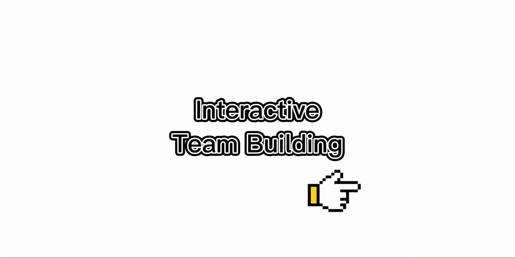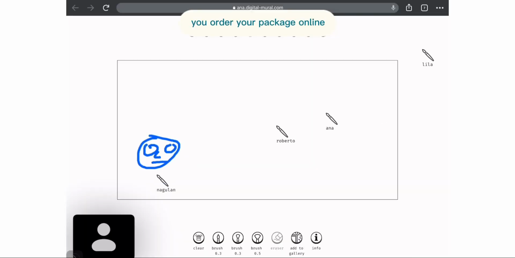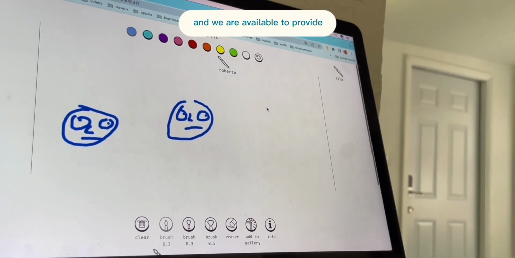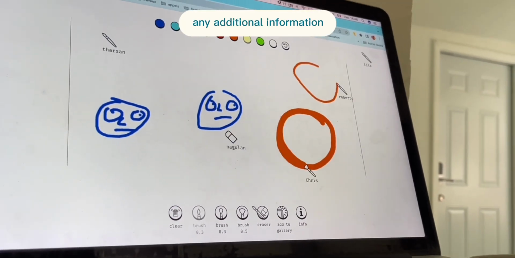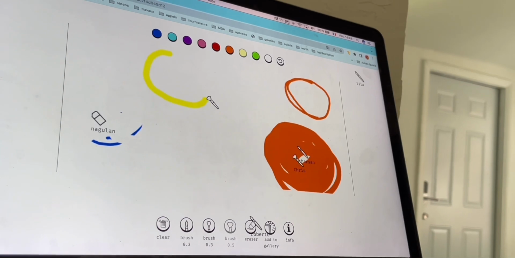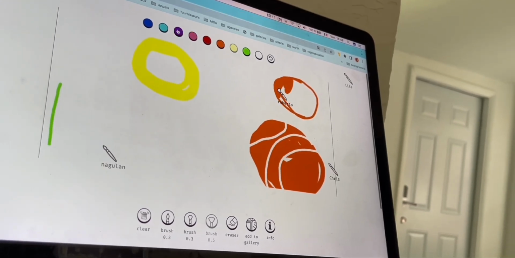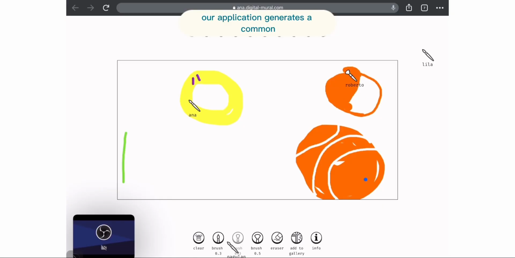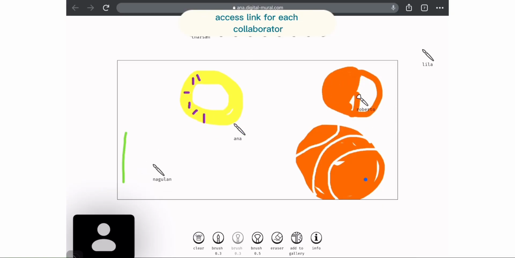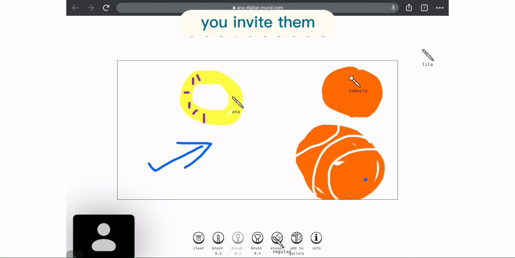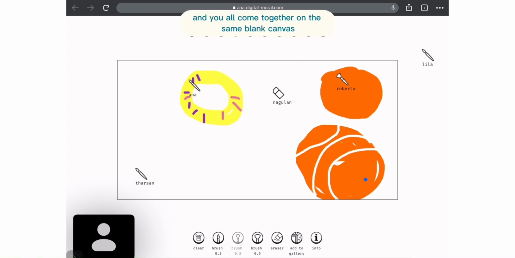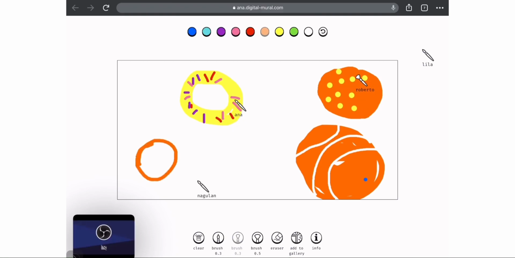Booking is easy. You order your package online, and we are available to provide any additional information. You have 30 days to organize your event with our online software. Our application generates a common access link for each collaborator. You invite them, and you all come together on the same blank canvas to create following our activity program.